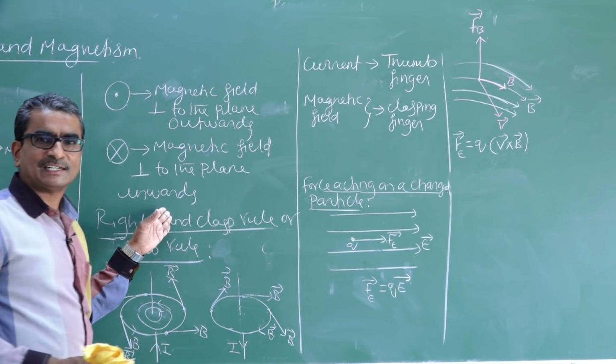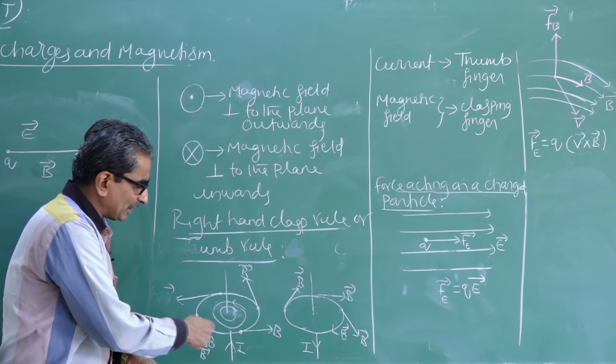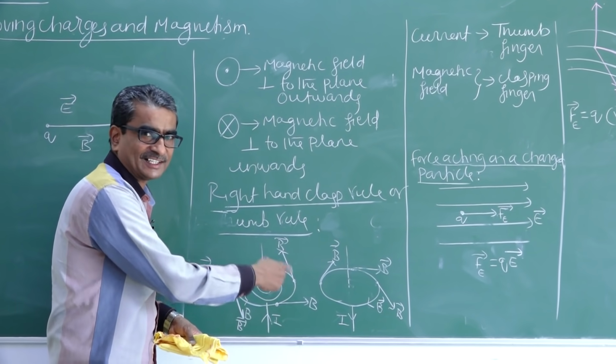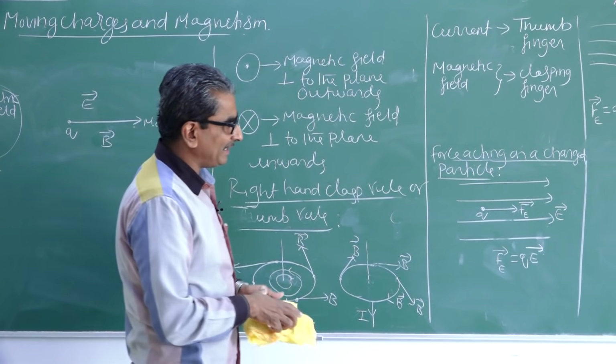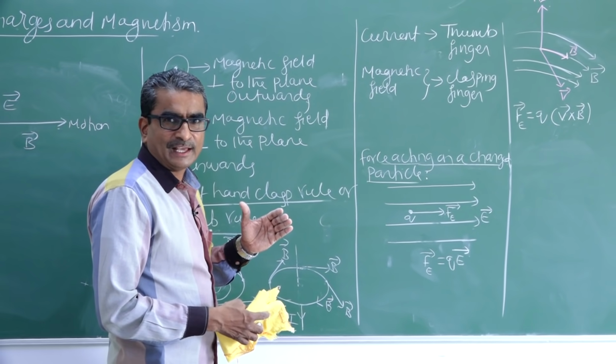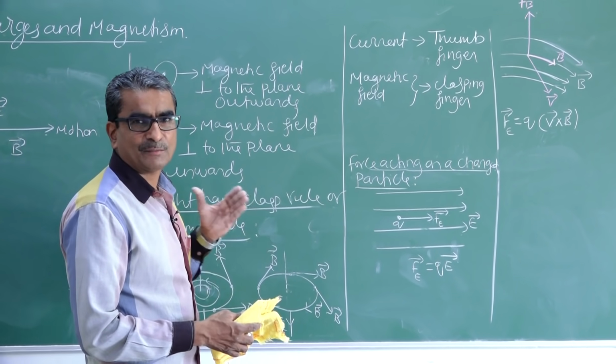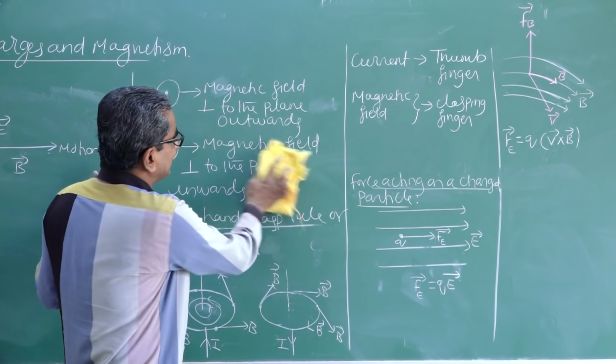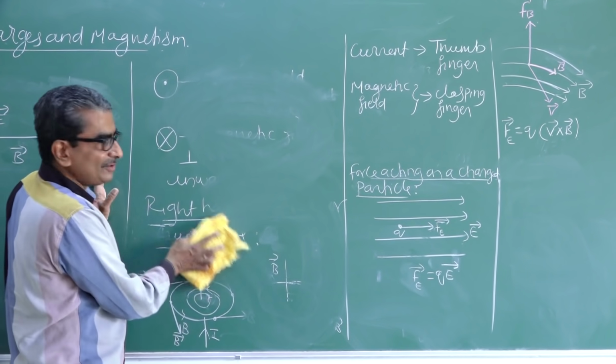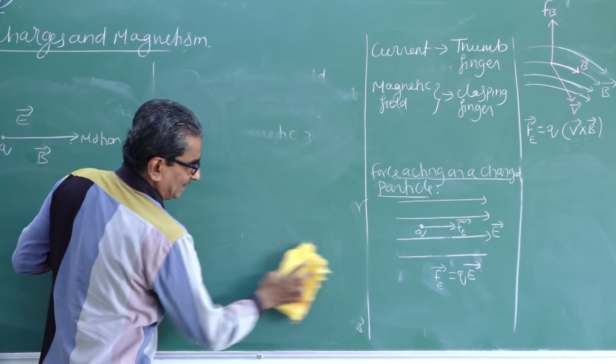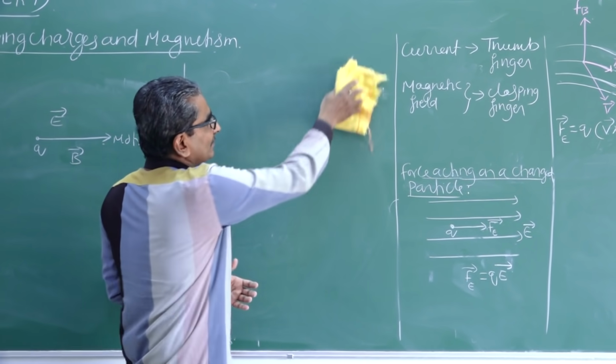Already we have represented the field in this case in the form of concentric lines or circles. Similarly, if I want to represent a uniform electric or magnetic field, how do you represent it? Once again, we have one simple diagram to remember.